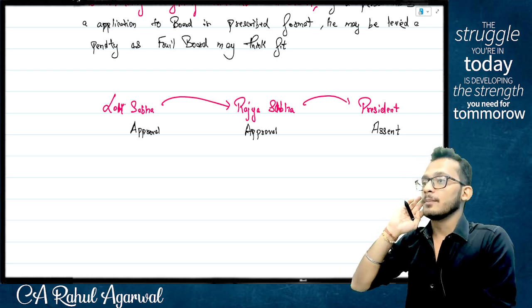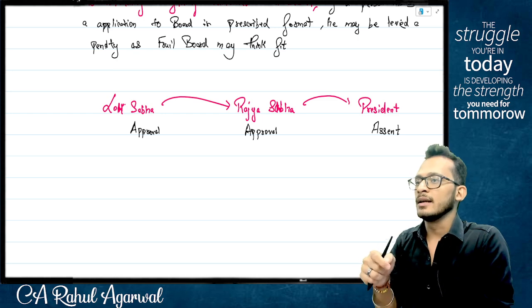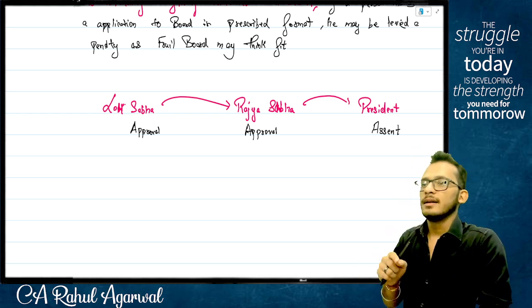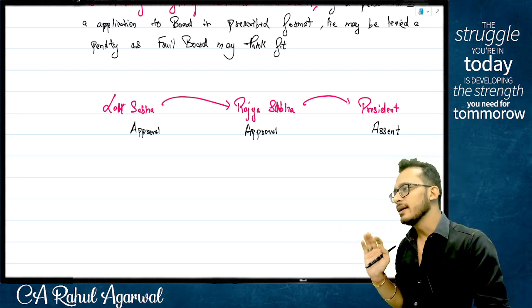I'm not even using the word approval, people, because approval means he can change. The guy cannot change anything. He has to give an assent. The moment he gives an assent, it will automatically become an act.